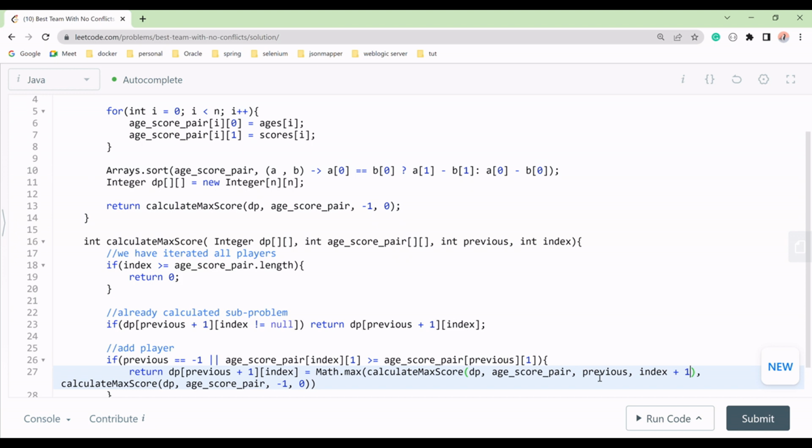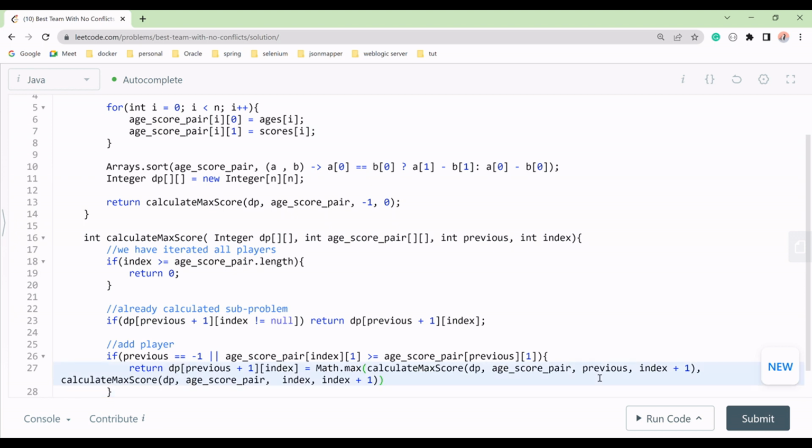And similarly, for this part it will change. Index we have already calculated, so previous is now our current index. So we will update previous to index, and index will be plus 1, so it will remain the same.